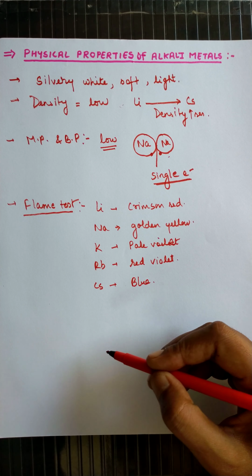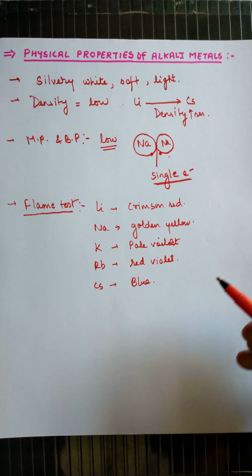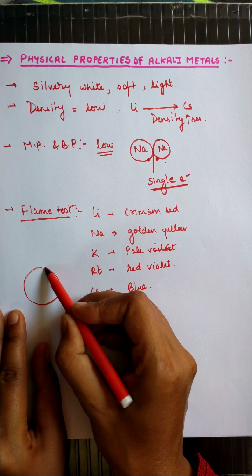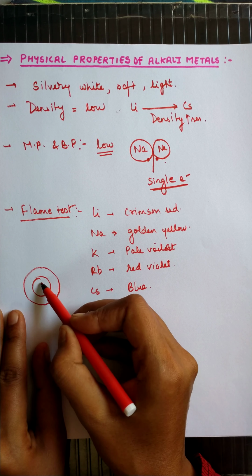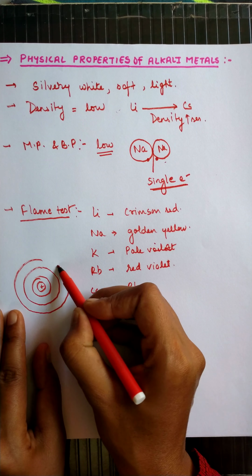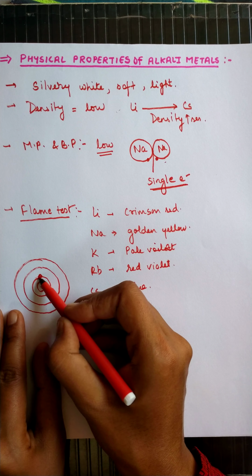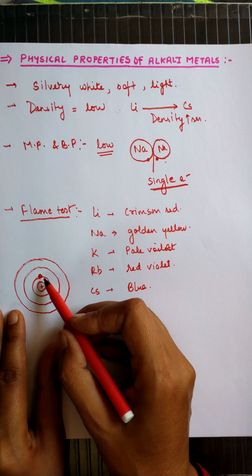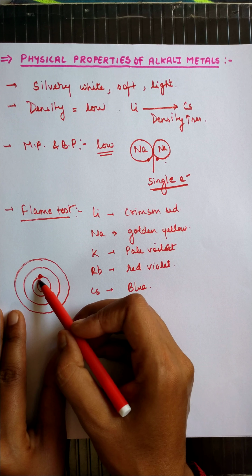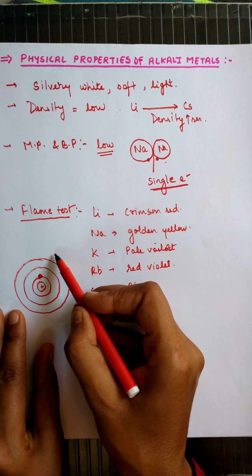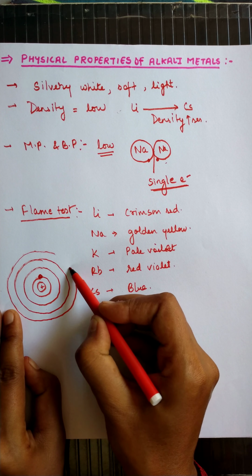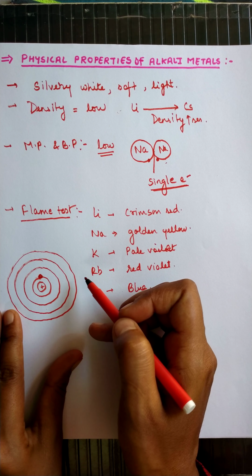Let's take an example: this is any alkali metal, this is positive, and let's make a single electron over here. If the electron is here, and we are providing the energy, the electron will get energy from the flame.